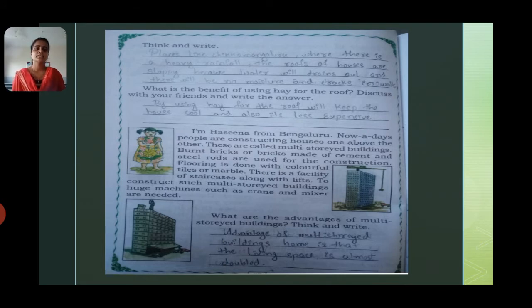So the advantage of multi-storied buildings is that the living space is almost double. You will be getting more space, so they will be constructing the buildings one on top of the other.